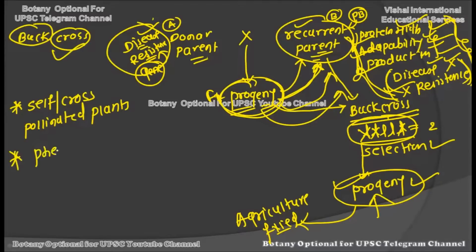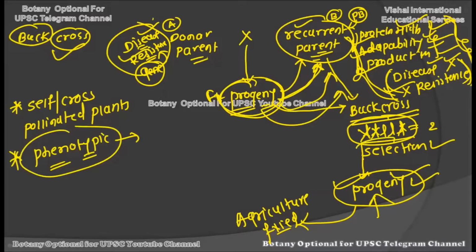The second thing you have to remember is that we always do this back cross procedure for phenotypic characters which can be easily recognizable in the progeny. Whatever phenotypic characters relate to that gene, they should be easily recognizable, such as disease resistance. If the plants easily show the disease resistance, then phenotypically we can directly select which plants have that gene or not.